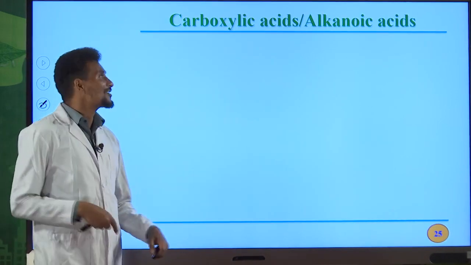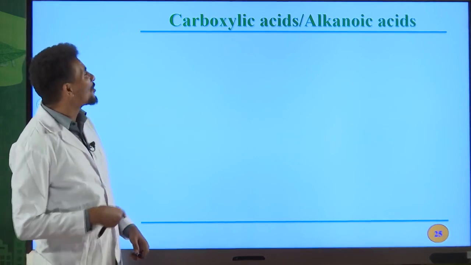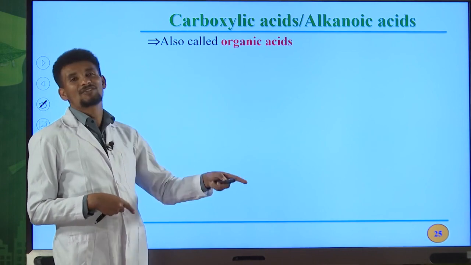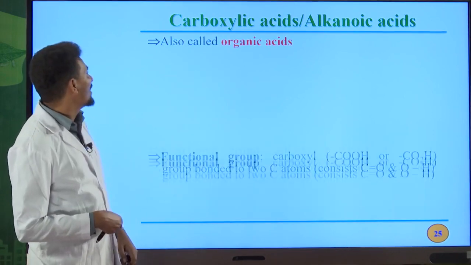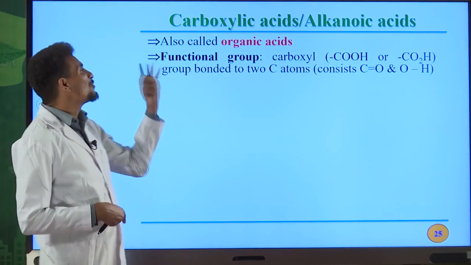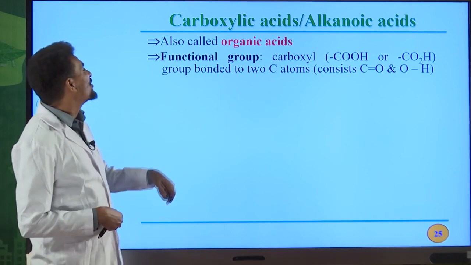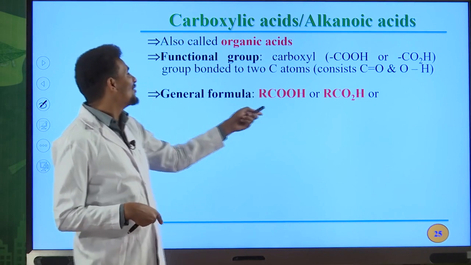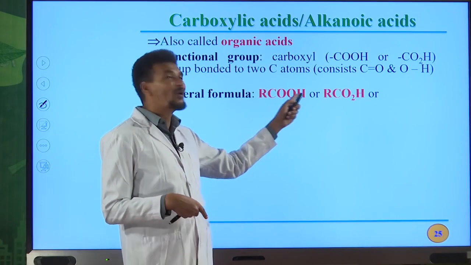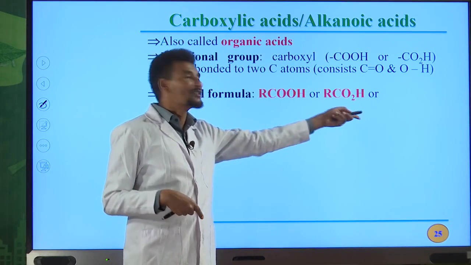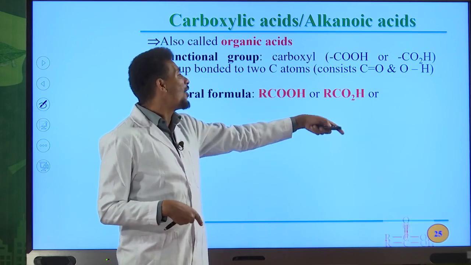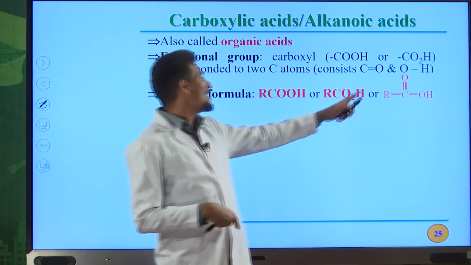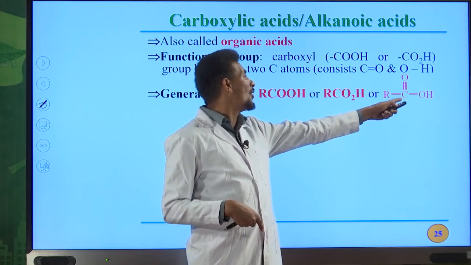Another one is carboxylic acids. They are also named as alkanoic acids, and they are also known as organic acids. I told you about this one. The general formula for carboxylic acids is R-C double bond O-H, or you can also rewrite it as RCOOH or RCO2H, because we have 2 oxygen atoms. Or this is the detailed structure, or detailed general formula, for carboxylic acid: R-C double bond O-H.